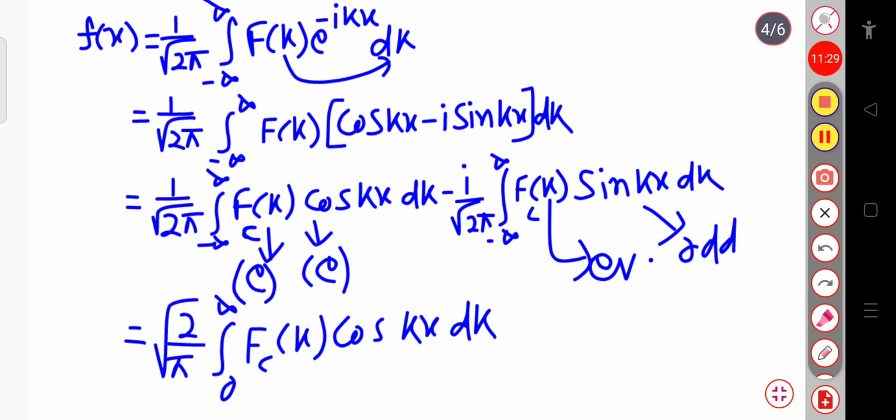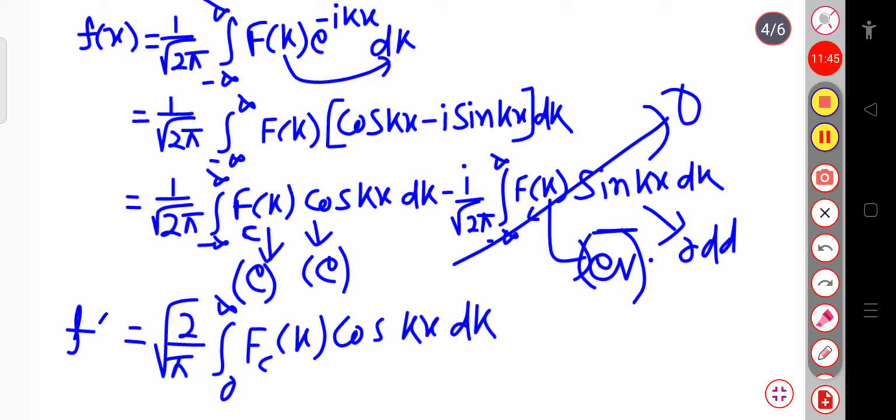And this fact, since this is an even into odd multiplication and we have to integrate this even term with the odd term, we will get an odd term, that's why this integration goes to 0. So finally what we will get, f of x will be equal to root over 2 by pi times the integration from 0 to infinity of fc of k cosine kx into dk.